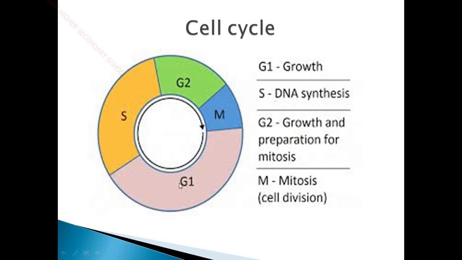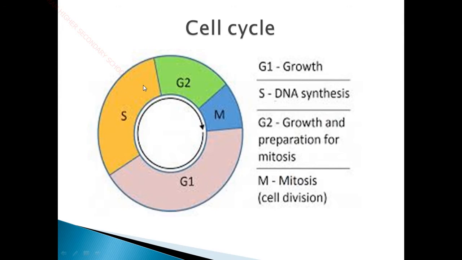Here in the G1 phase, the growth happens, it is a preparatory phase. Here the G2 phase is the preparatory phase, and in the G2 phase, what is needed for the cell division to occur, what enzymes are needed for mitosis to occur, will be getting prepared. Next, here comes mitosis. So mitosis is a phase of cell division, and G1 phase is the growth phase.